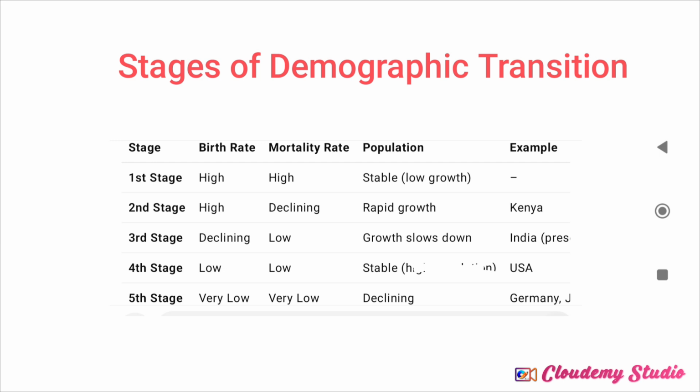Now, in the fourth stage, the birth rate will be low and the mortality rate will also be low, so population will be stable. This is a good stable. Countries like the USA are an example of it. Now, in the fifth stage, the birth rate will be very low and the mortality rate will also be very low, so population starts declining. In UPSC, they have asked for examples of this fifth stage: countries like Italy, Germany, Japan, even South Korea, where the population has started declining.